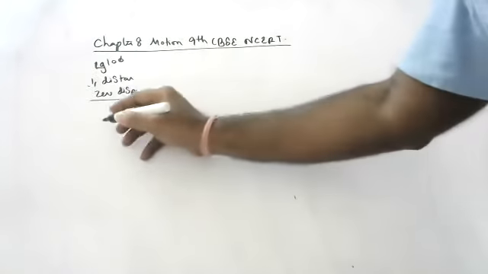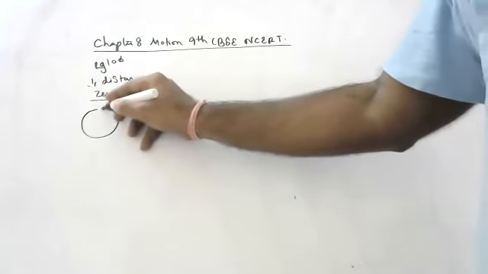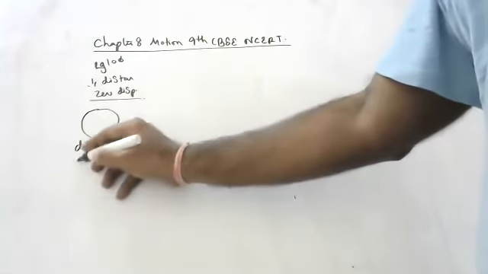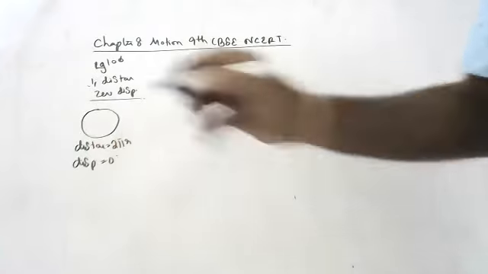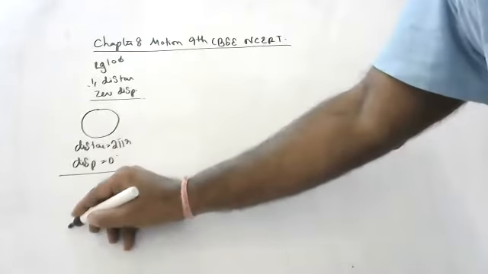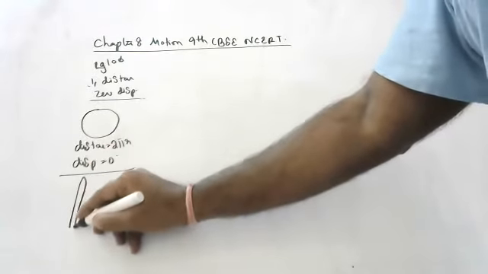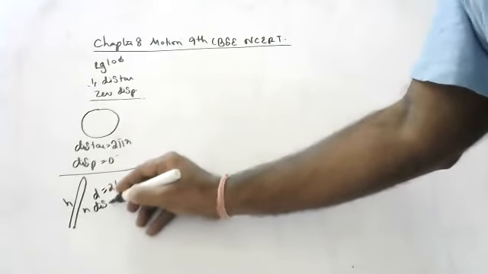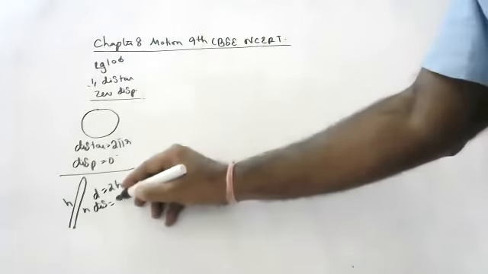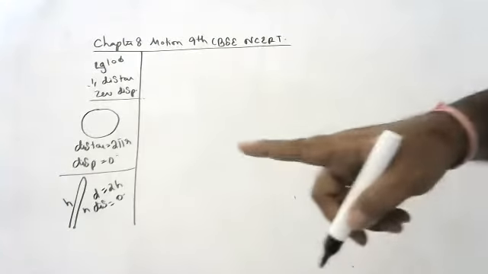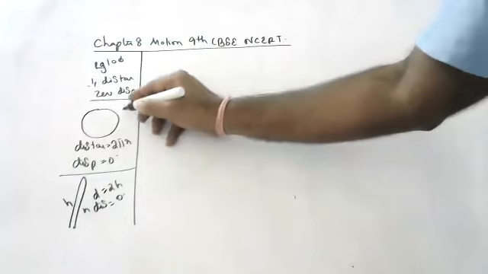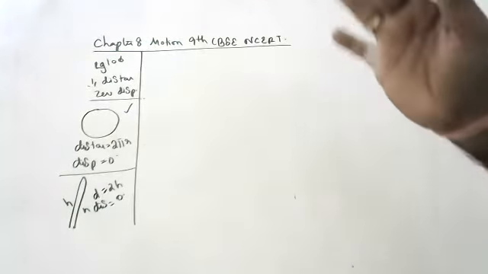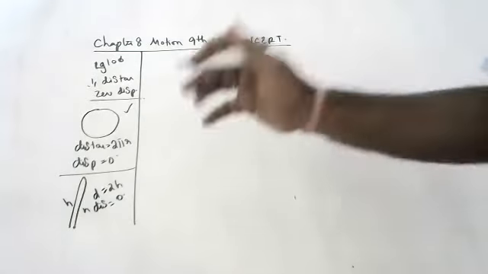Very good. In circular motion, a body moving in a circle, what is the distance travelled? 2 pi r. And what is the displacement? Zero. Or else, whenever a body is thrown up and again reaches your hand, what is the distance travelled? H plus h, that is 2h. But the displacement is zero, since it is coming to the same point. Distance can be there, but displacement can be 0 in these two cases, circular motion and a body thrown up. Whenever initial and final points are the same, displacement is 0.